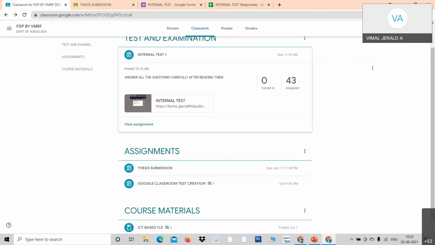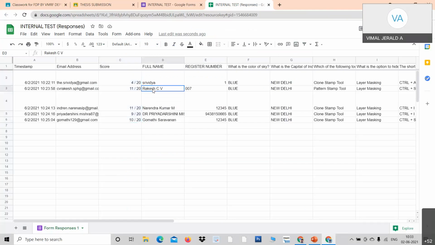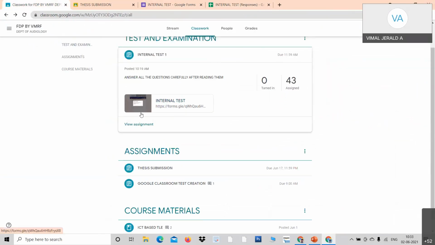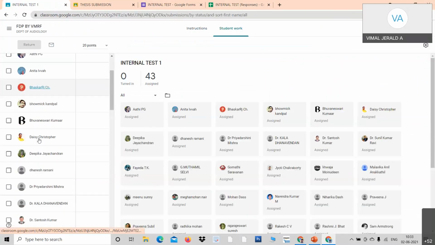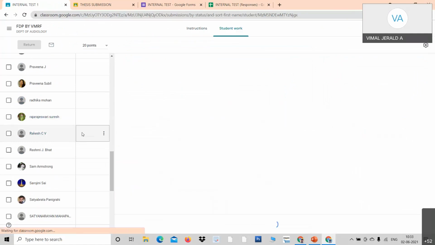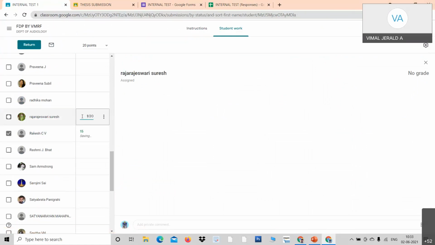Yes, Professor Srividya, you have extracted the marks from Google Forms. It is here: Professor Srividya, Professor Rakesh, Professor Narendra Kumar, all these people. Now I go to Google Forms and click the internal test, and you have marks for all of them. Just select that professor, for example, Professor Rakesh, and give the marks, whatever score has been done. So I just give 15. The next professor has scored 13.